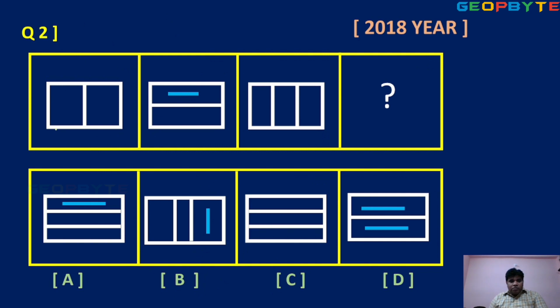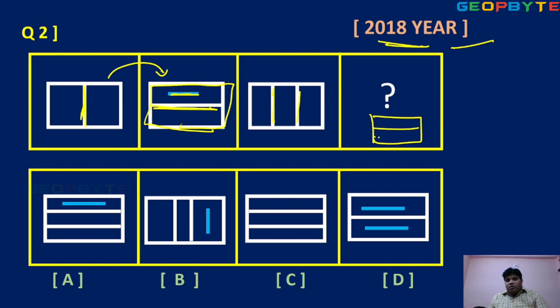Next, 2018 year, only previous concepts. This rectangle box, vertical line. In the second diagram, the diagram is rotated like this. Okay, like rectangle box, one line. In the third diagram, 2 vertical lines. In the fourth one, it becomes horizontal. That line is common, like this. So which option is satisfied? Option A is the right answer.